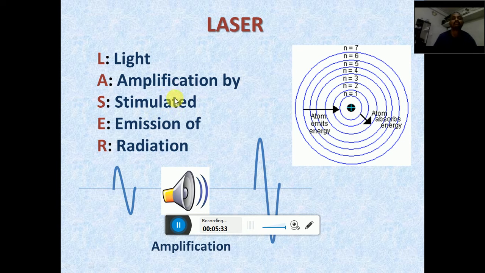But we must know about the stimulated emission of radiation. So what is meant by this stimulated emission of radiation? We will discuss this stimulated emission of radiation.